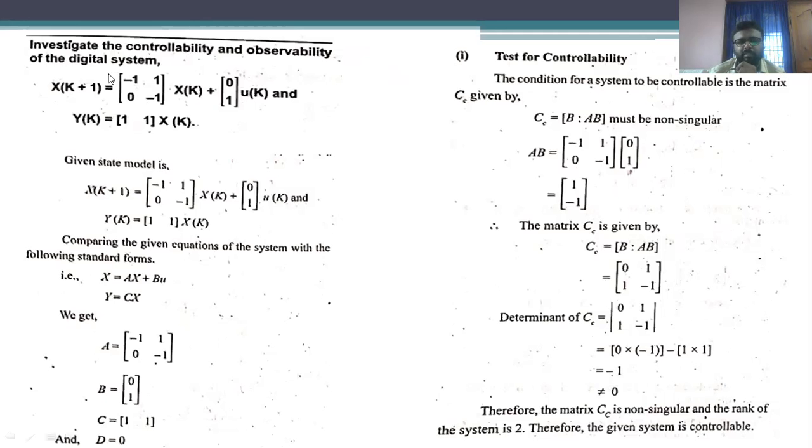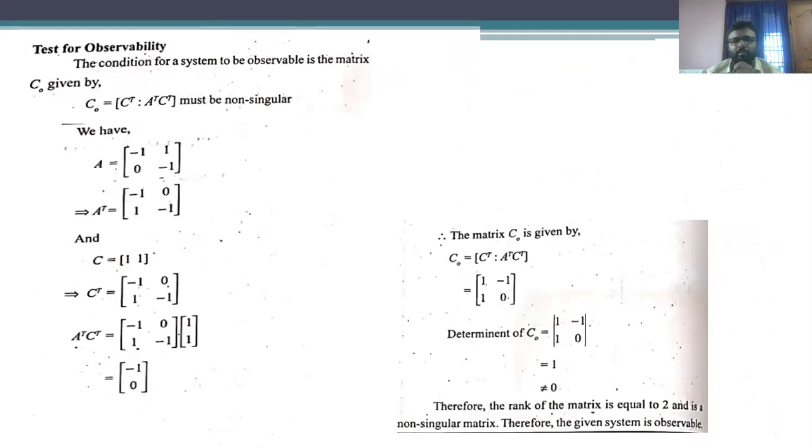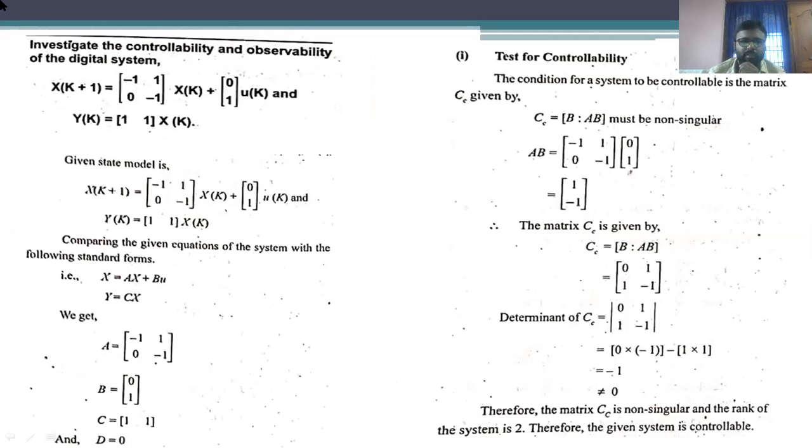So in the similar fashion, we are going to determine whether the system is observable or not. The condition for the system to be observable is to frame the matrix C naught, which is the submatrices C complement, and A complement into C complement. A complement is nothing but A transpose, and A transpose C transpose is obtained as the values -1 and 0. And C complement matrix we obtained as 1 1.